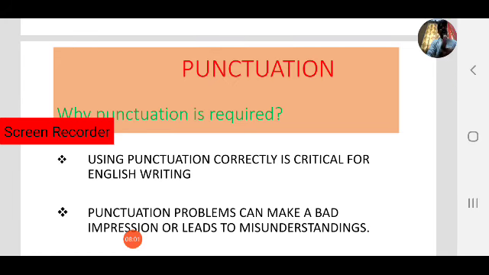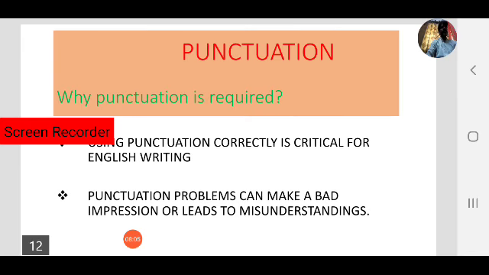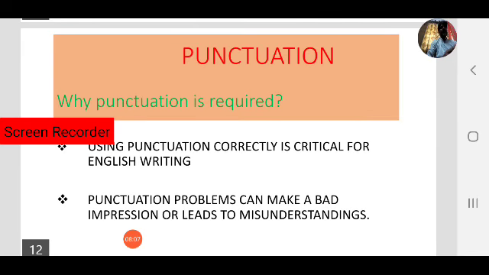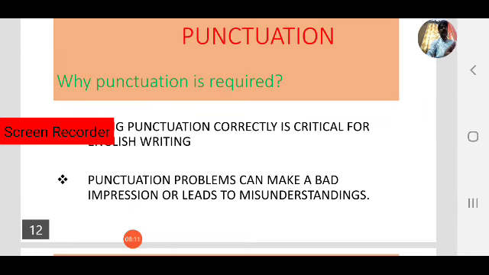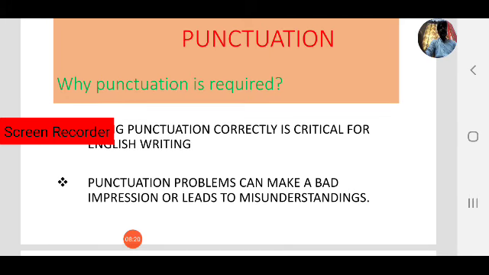The meaning of the sentence will be entirely changed, as we have observed in the previous activity on play with punctuation. We have observed 5 sets of sentences. In all the sentences, each set, the words are the same, but the meaning is entirely different because of the use of punctuation marks. So in writing, punctuation is very important. It plays a critical role.